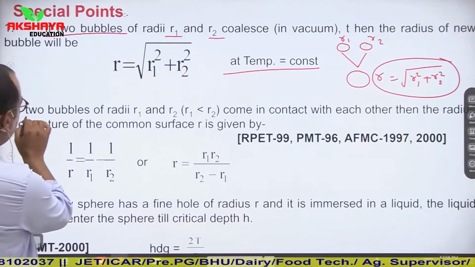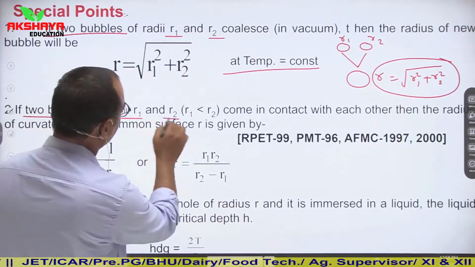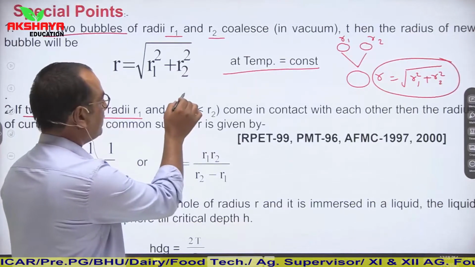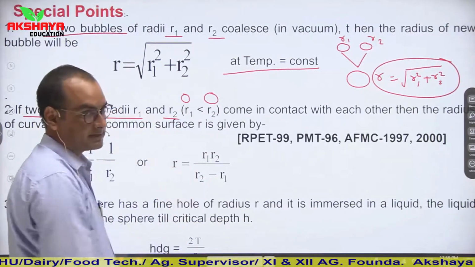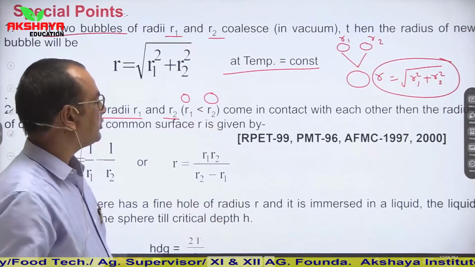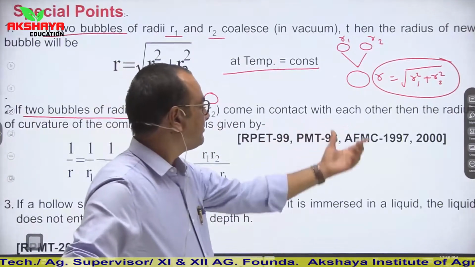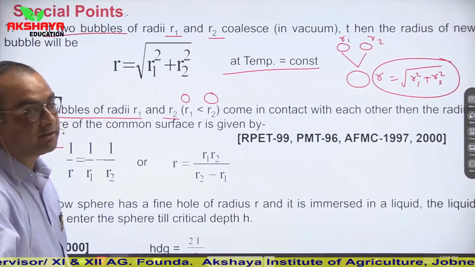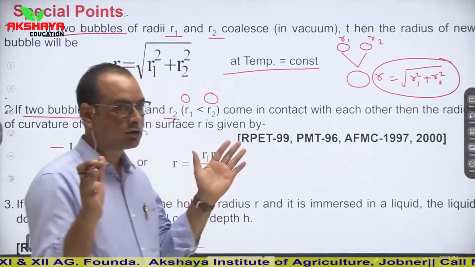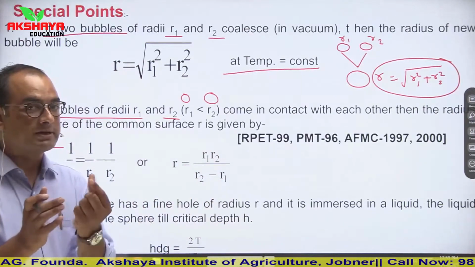Second key point: if two bubbles of radii R1 and R2, where one bubble is of smaller radius and another of larger radius, so R1 is less than R2, come in contact with each other, then the radius of curvature of the common surface r is given by, so in this condition they are not coalescing, they are not combined to form a single drop.